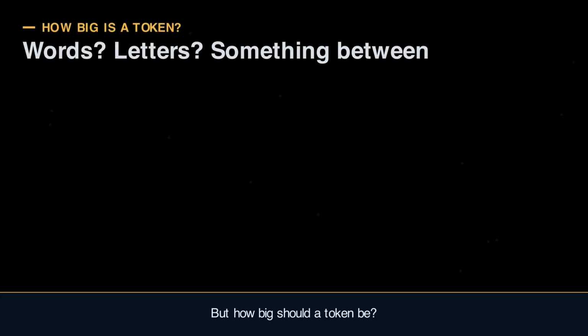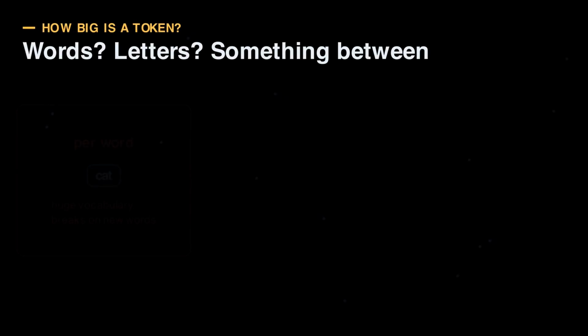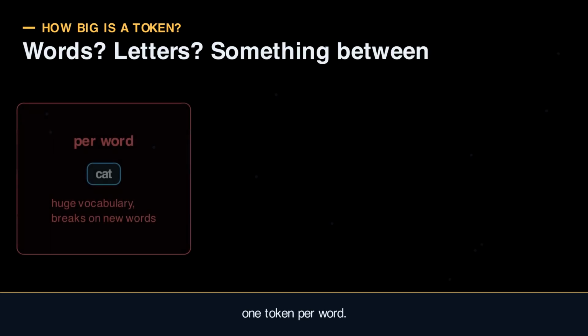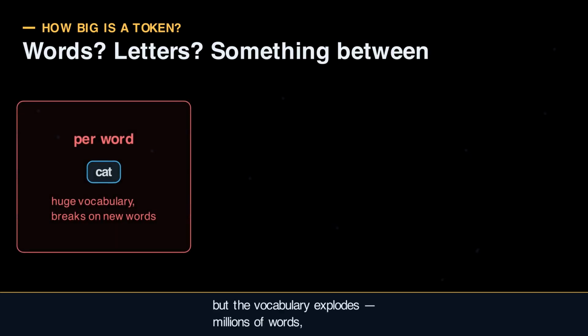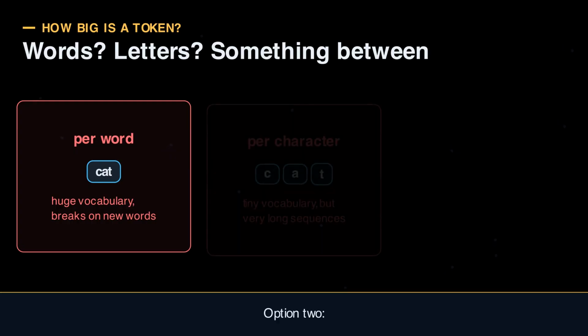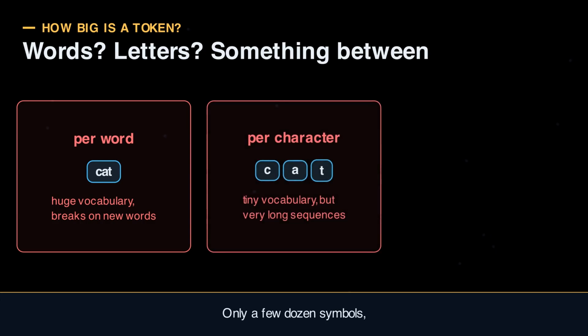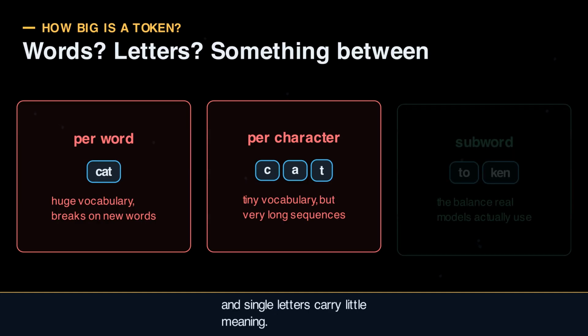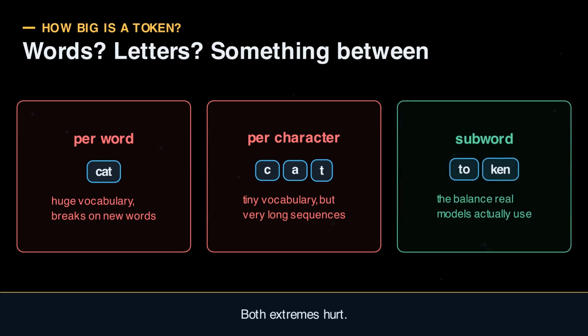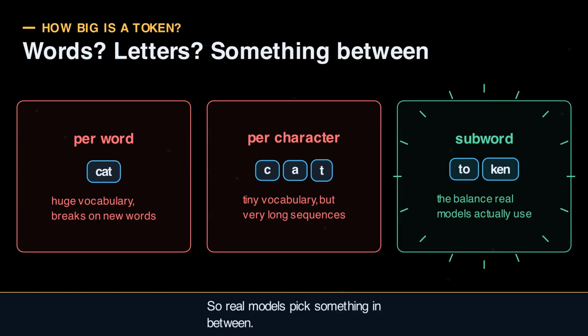But how big should a token be? Option 1: 1 token per word. Clean, but the vocabulary explodes, millions of words, and any new or misspelled word breaks it. Option 2: 1 token per character. Only a few dozen symbols, but now even a short sentence becomes a very long sequence, and single letters carry little meaning. Both extremes hurt. So real models pick something in between.